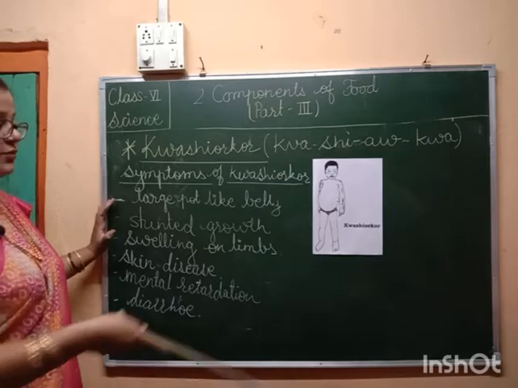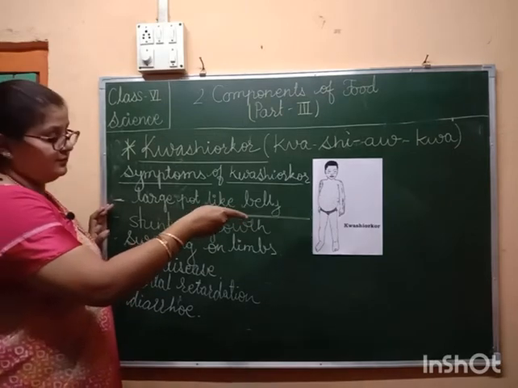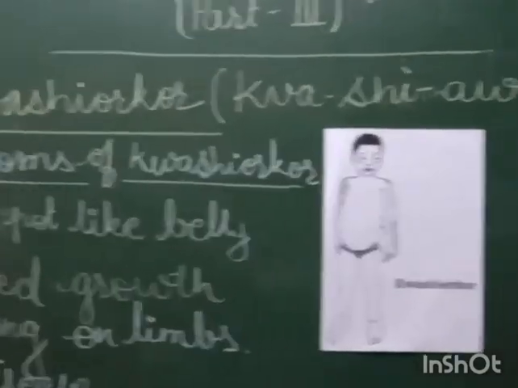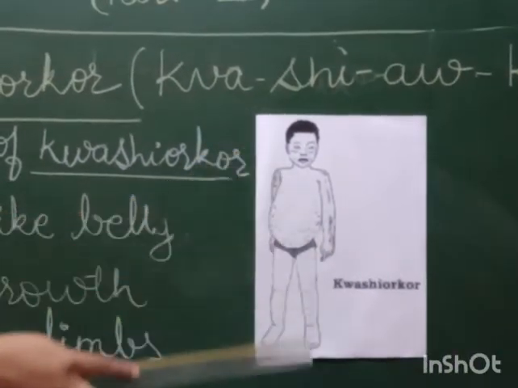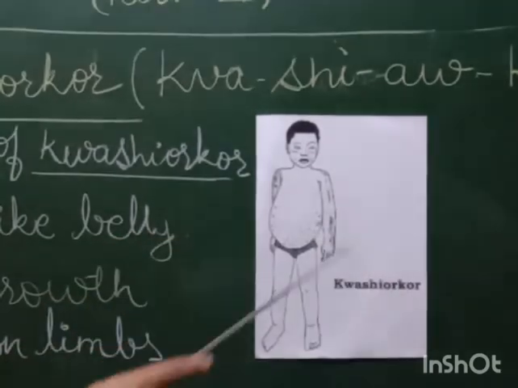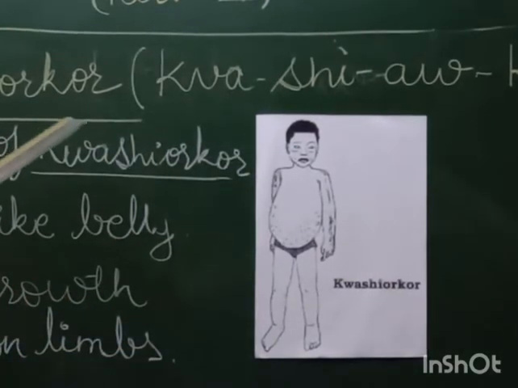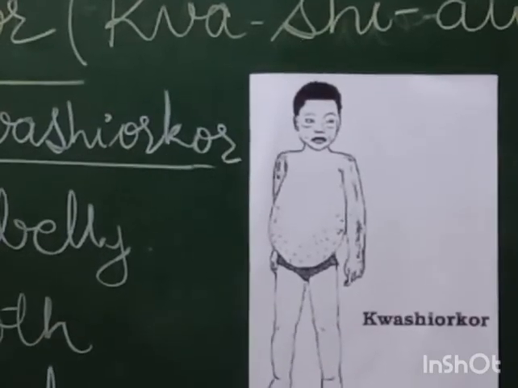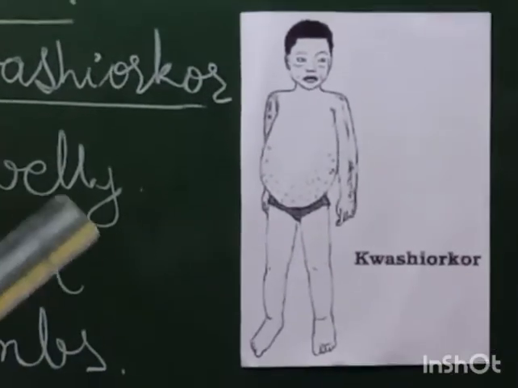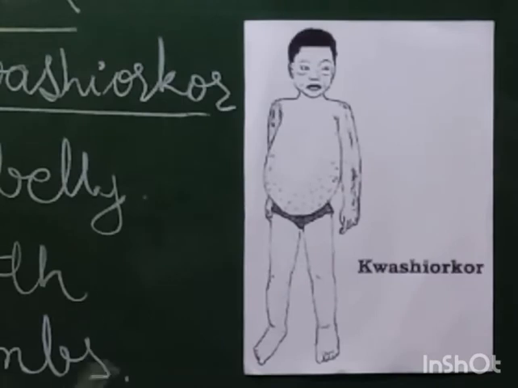So I request you to please zoom in on this. We can see this particular child shown here in the print or paper is suffering from kwashiorkor. This disease is seen in children who are not having proper intake of protein, who are not eating protein in their diet.